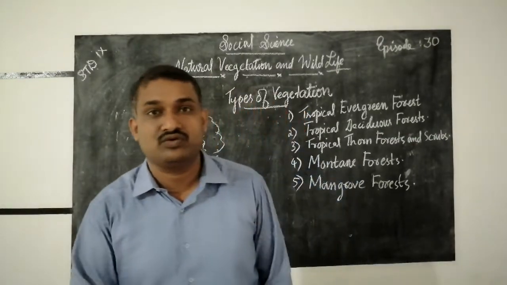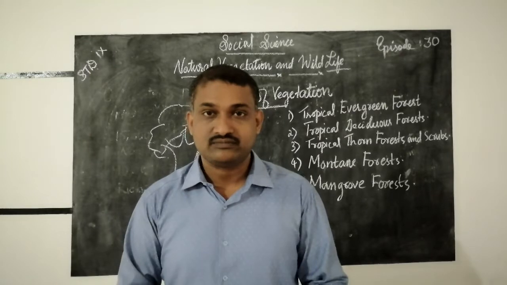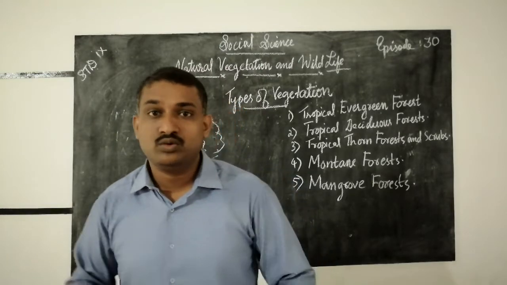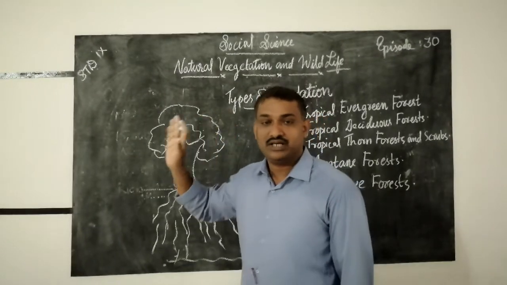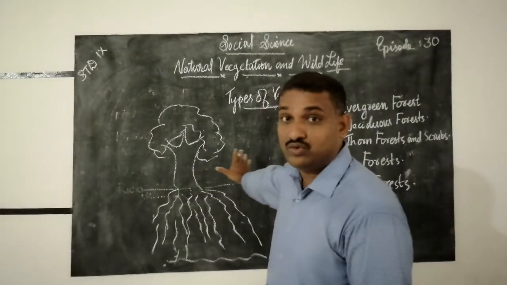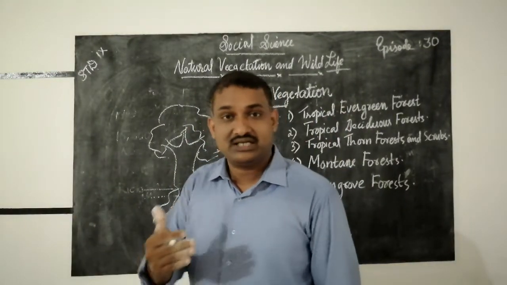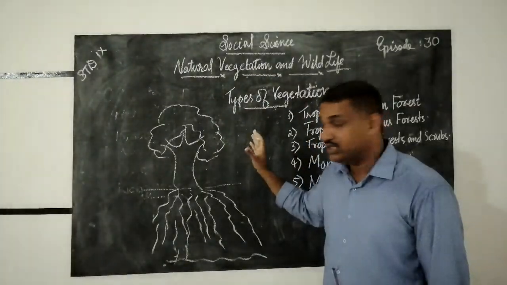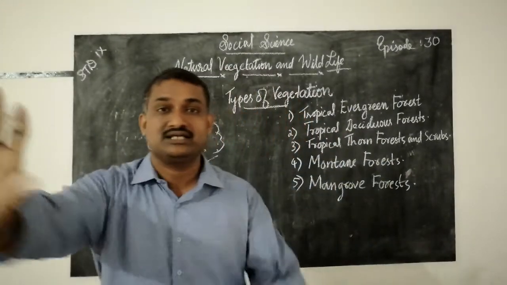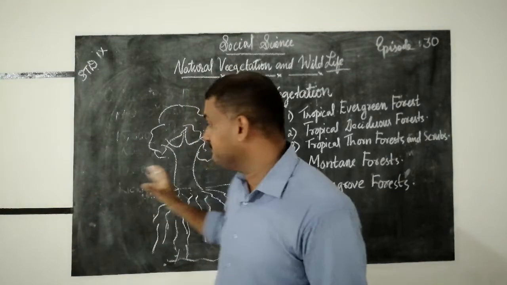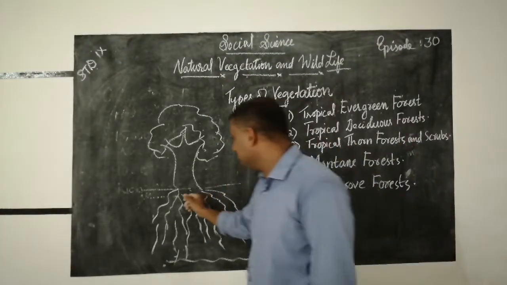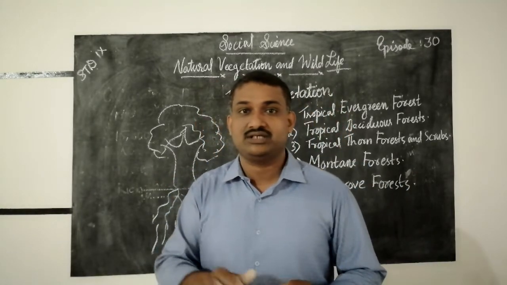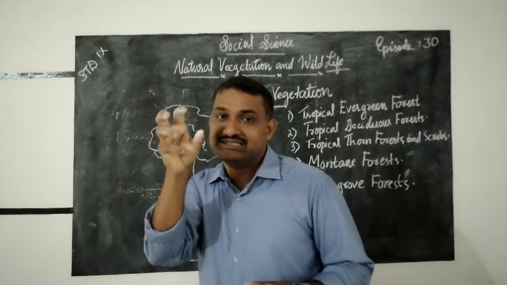Another importance of the mangrove forest is that it has been said that it can prevent tsunami also. How can the mangrove forest prevent tsunami? These mangrove forests are grown near the riverside. These mangrove trees grow abundantly near the riverside. And when a tsunami occurs, it stops the flow of the tides.